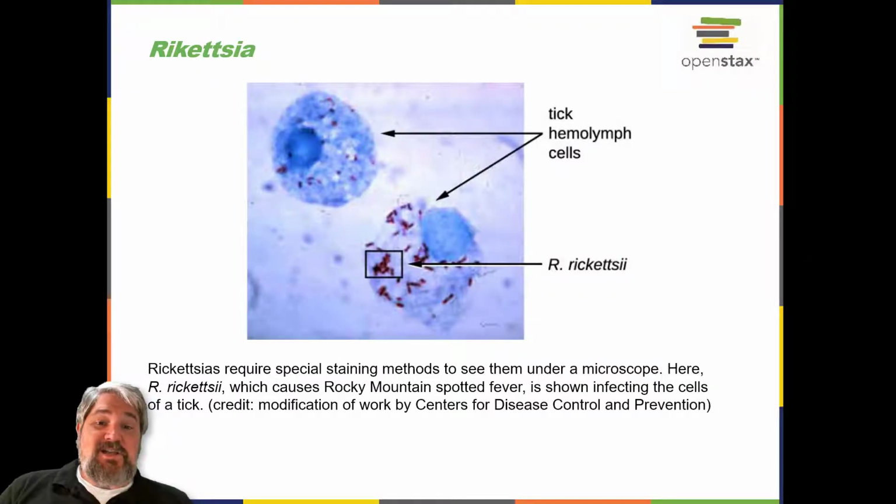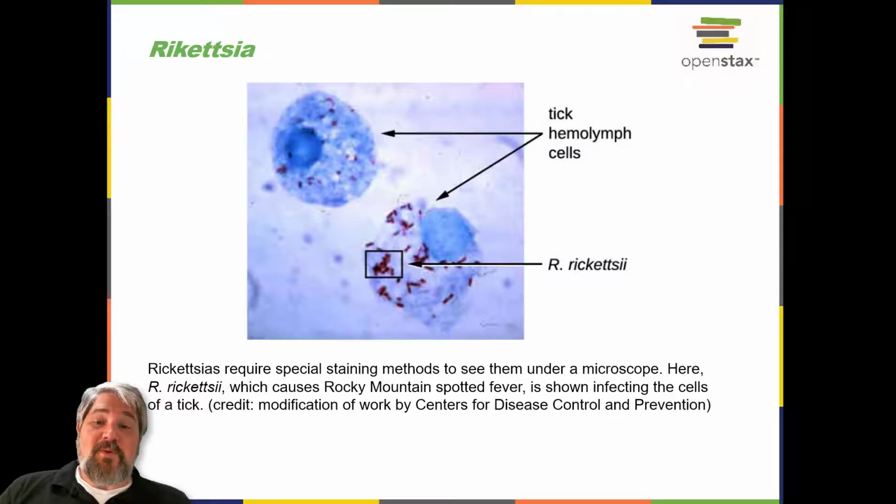Rickettsia species include a number of serious human pathogens. For example, R. rickettsii causes Rocky Mountain spotted fever, a life-threatening form of meningoencephalitis, inflammation of the membranes that wrap the brain. R. rickettsii infects ticks and can be transmitted to humans via a bite from an infected tick.